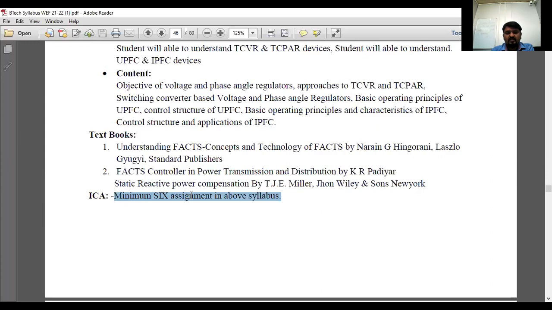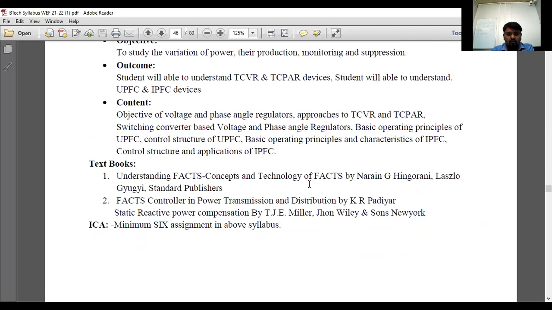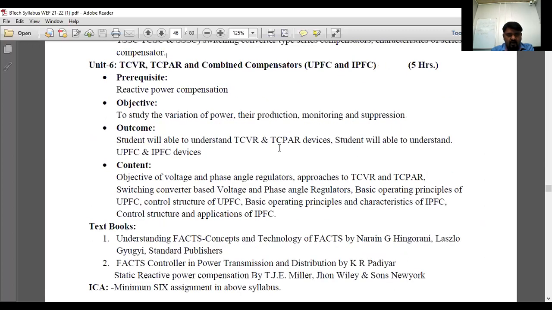Okay, even they have not mentioned any textbooks. Only the FACTS textbooks they have mentioned. The power quality textbooks also they have not mentioned. That is next, the syllabus is starting. So what I will do, they have mentioned the practical for 1 credit, which means weekly 2 hours we have to conduct a practical at least.